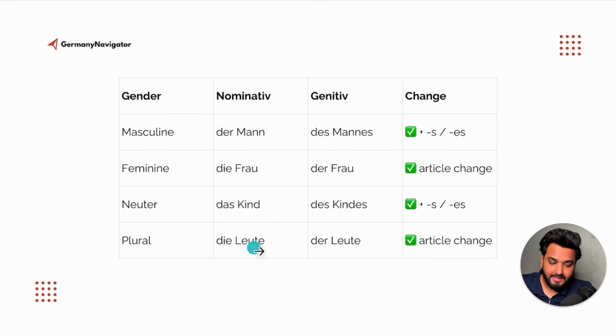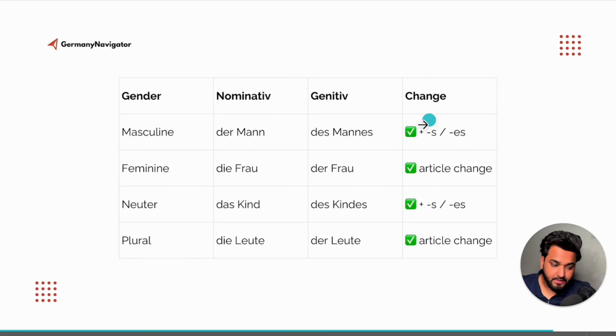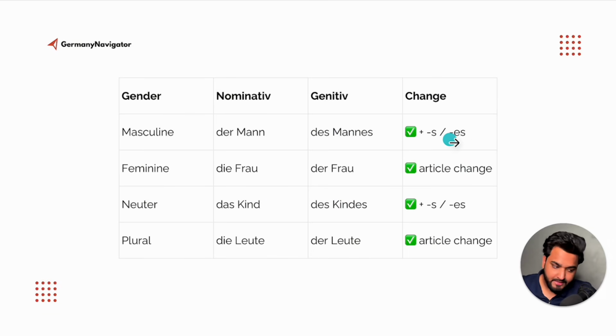Then again, die Leute becomes der Leute. In this case, you don't have to change the noun. You just have to change the article. So die becomes der. And you can also see the changes here. For the masculine one and neuter one, you have to add an extra s or es to the noun. And for the feminine and the plural, you just have to change the articles.